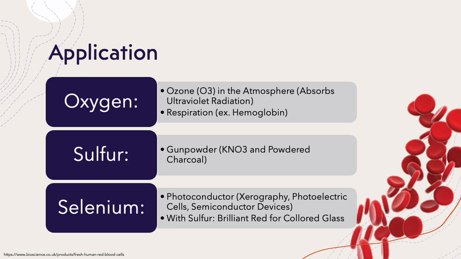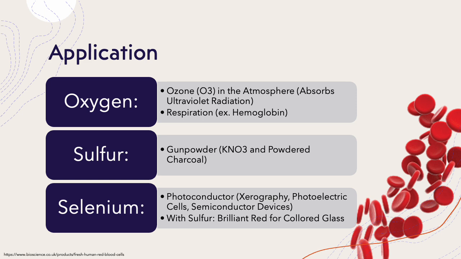Chalcogens are found and used within many aspects in the world around us. For example, oxygen is what makes up the ozone layer within the Earth's atmosphere, which protects us from the sun by absorbing ultraviolet radiation. Additionally, we ourselves use oxygen for respiration, just like almost every other living organism. Hemoglobin carries oxygen to cells across our body so that it may act as the last electron acceptor in the electron transport chain, which creates most of the ATP that we use as energy.